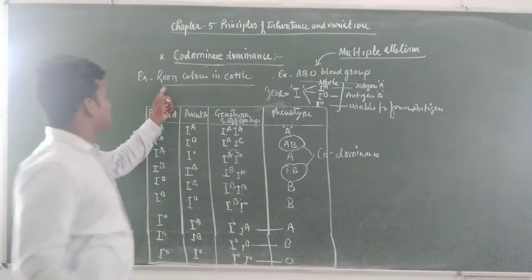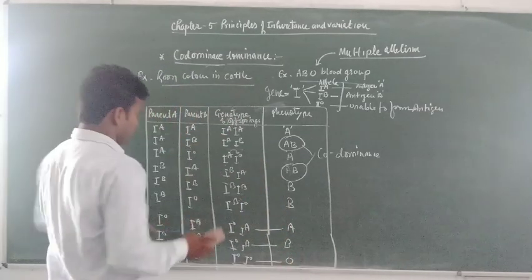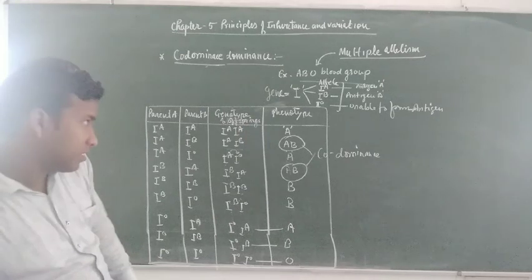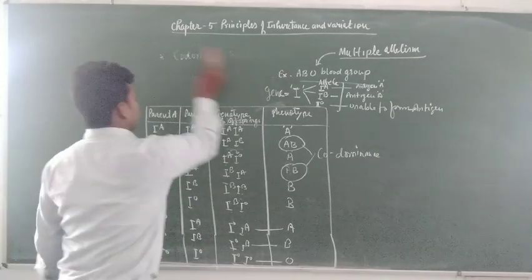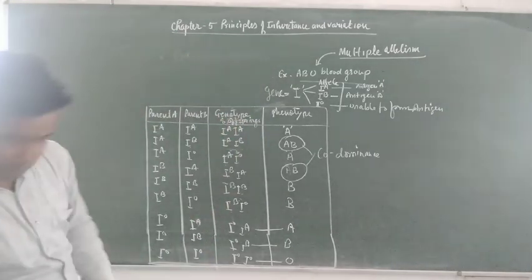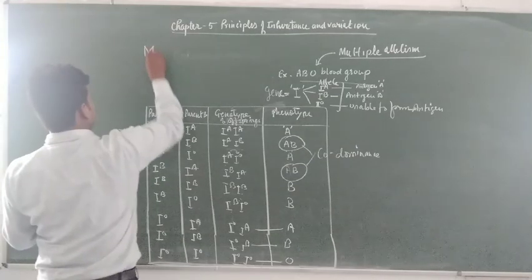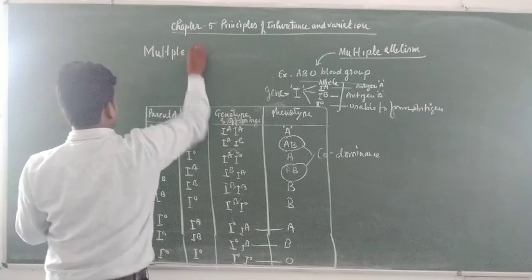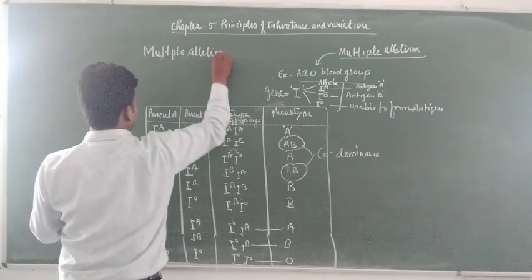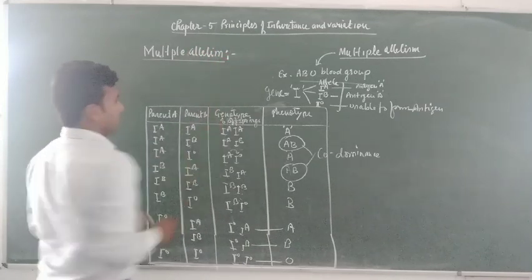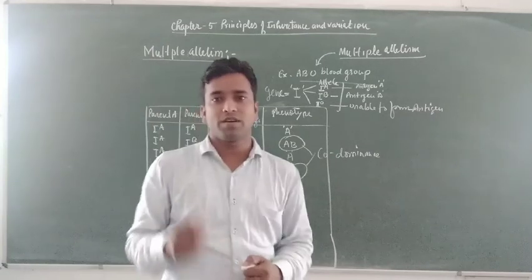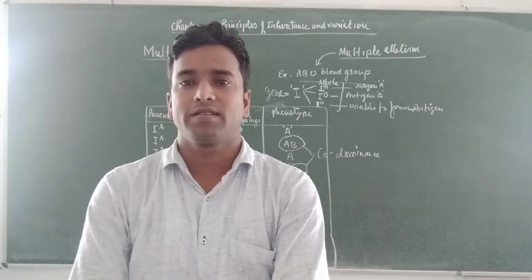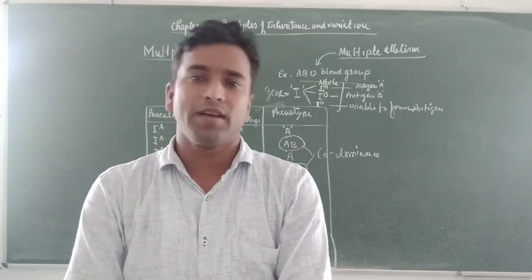Another topic related to this type of cross is multiple allelism. Students, if the question arises, what is multiple allelism, you can explain it well. The name indicates that if a gene has multiple alleles and all the alleles are responsible for controlling characters, it is called multiple allelism.